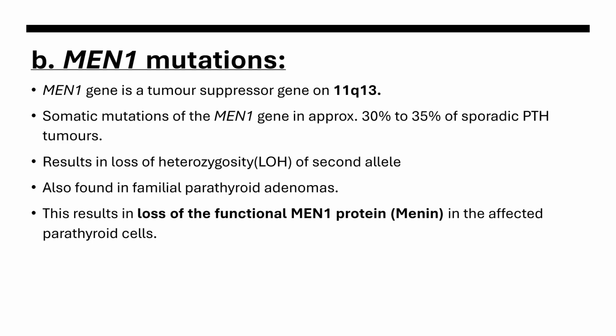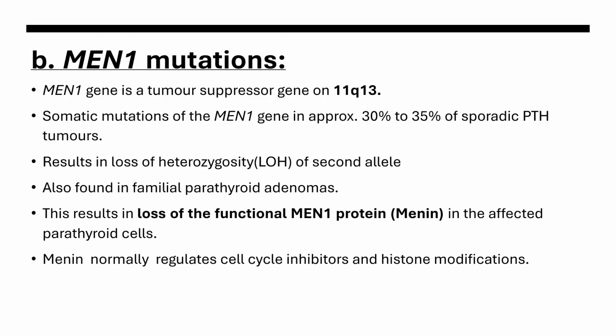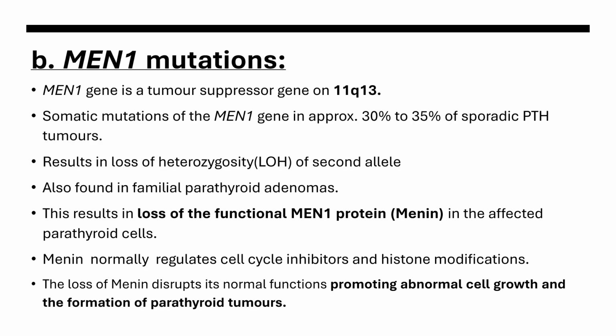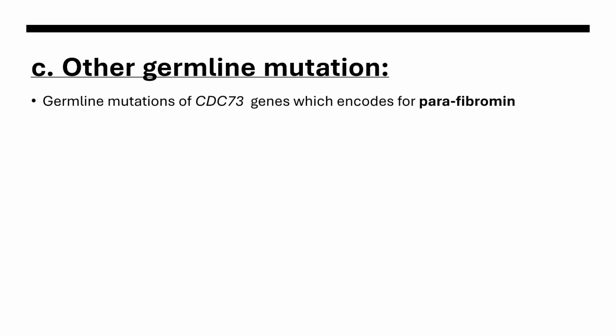Such mutation results in loss of function of the MEN1 protein, menin, which is normally a regulator of cell cycle and histone modifications. Once there is a loss of function mutation, that results in abnormal cell growth and the formation of parathyroid tumors. The other germline mutation is in the CDC73 gene, which encodes parafibromin.